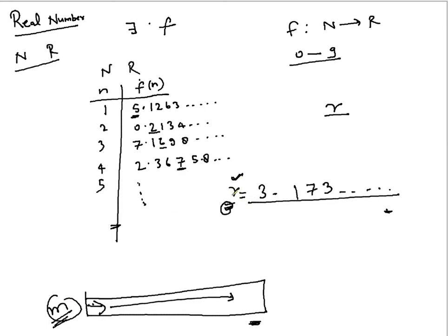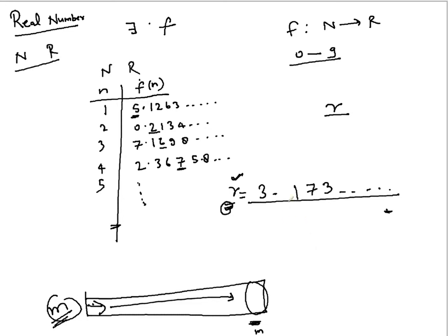See, r differing at the mth place from any number is possible, but when you say that this number is placed at index m, and although it differs at the mth place, this is the mth place in the number, both cannot occur at the same time. So basically we are changing the diagonals in this whole thing. If you see this in a matrix way, we are taking the first place for the first number, second place for the second number, third place for the third number, fourth place for the fourth number, fifth place for the fifth number, and likewise, you are moving along the diagonal and changing the diagonal values.